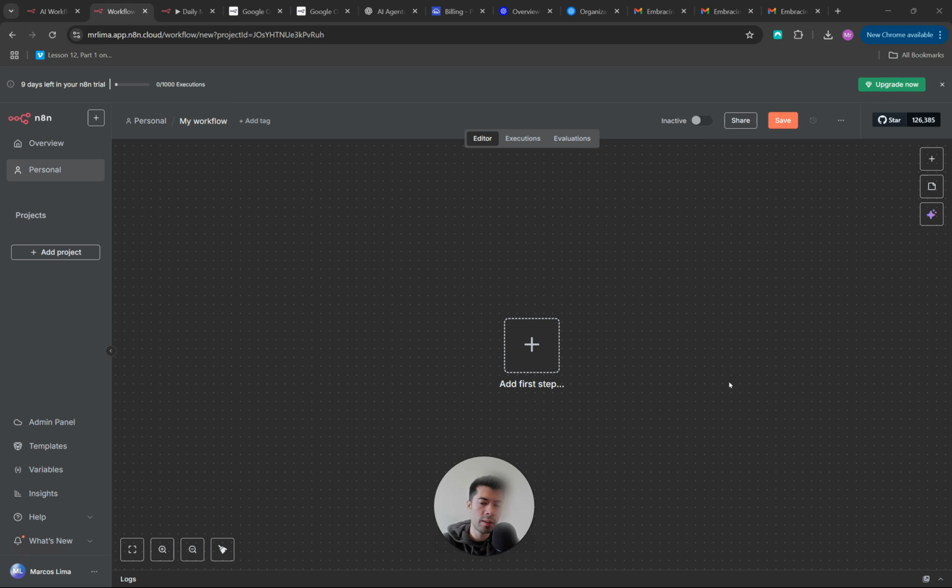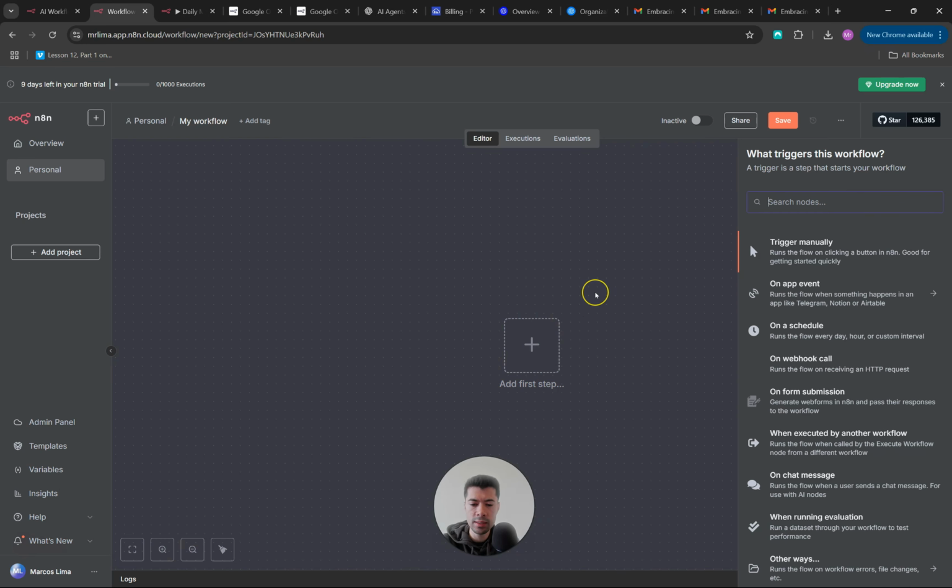So a workflow in this case is just a couple of processes that will enable your AI agent to accomplish a task. In our case, we want our AI agent to send a motivational email every day at 3 a.m. So the first thing we need to do here is to add a trigger. What is a trigger? Like the name says, the trigger is something that will start a process. In this case, this is how we are going to start our workflow.